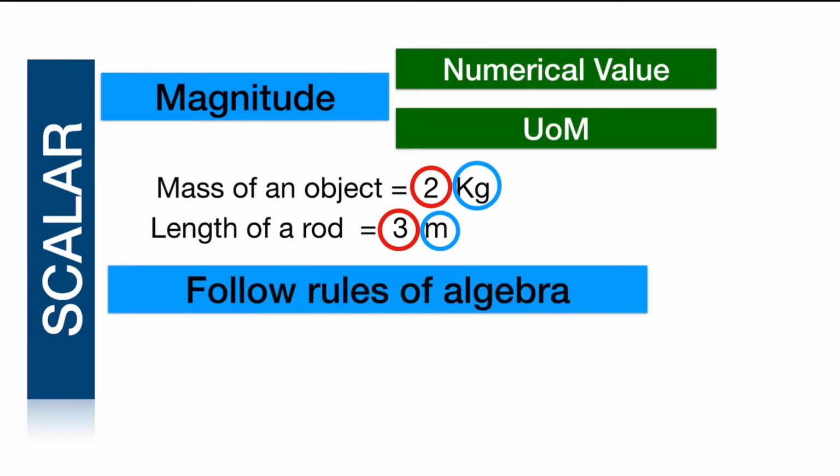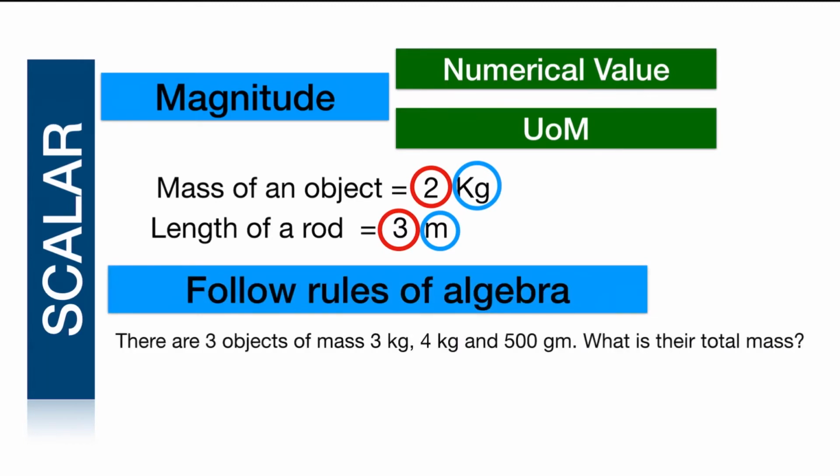Now, as I mentioned, scalar quantities follow the rules of ordinary algebra for addition, subtraction and multiplication. For example, there are 3 objects of mass 3 kg, 4 kg and 500 grams. What is their total mass? It is important to note that in the case of scalar addition or subtraction, quantities should be in the same unit of measure. So before adding these quantities, we need to convert all the quantities into kilograms or into grams.